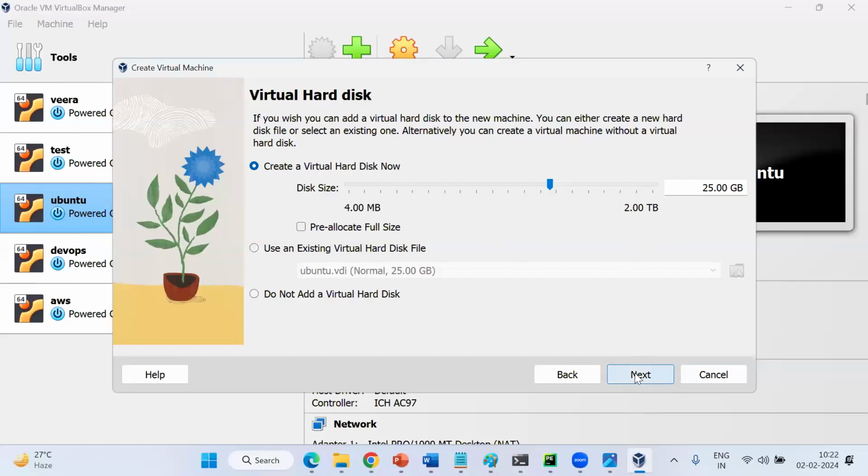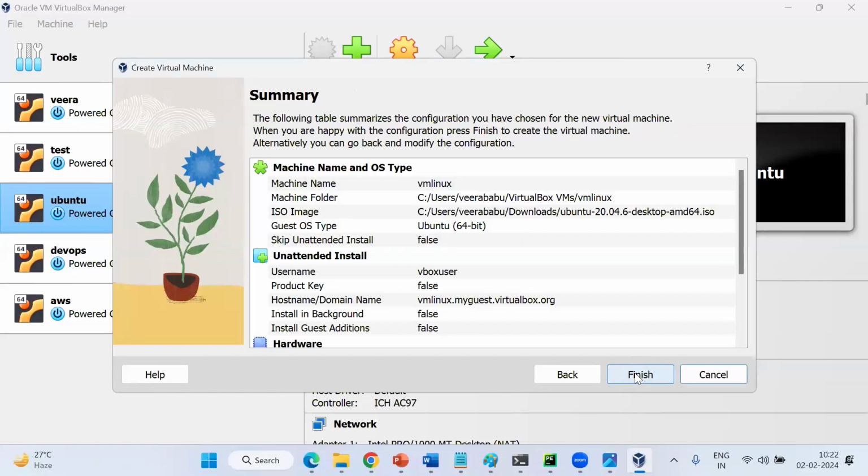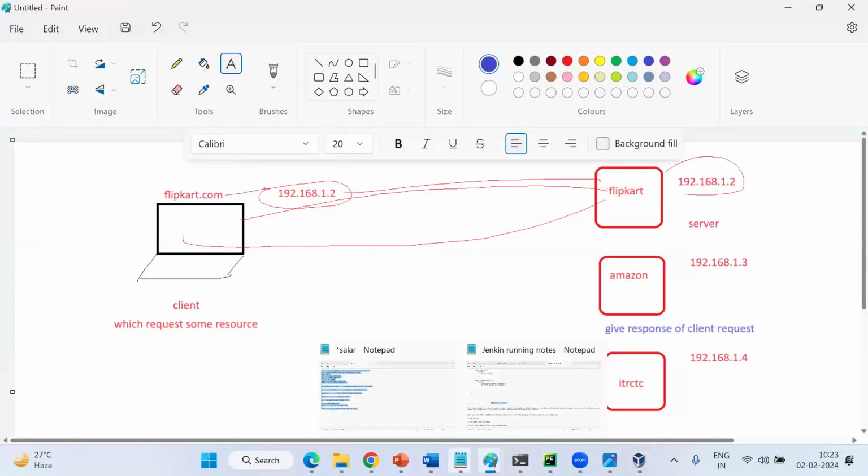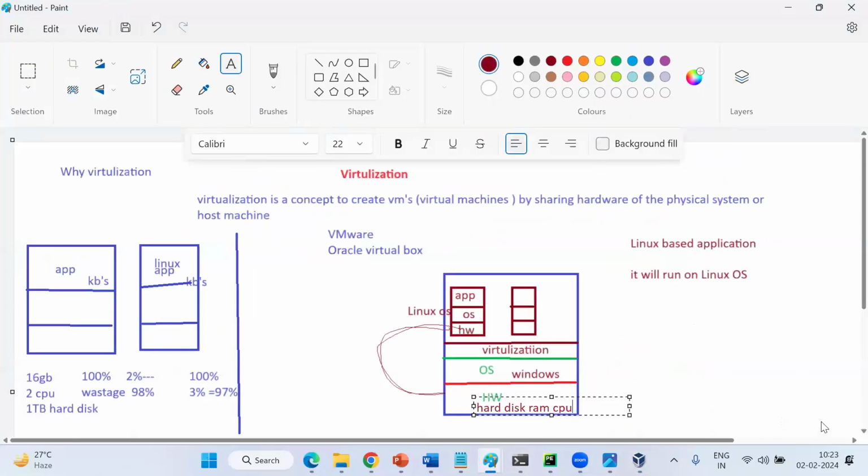Next, all done, right? To run a server, how many components are required, guys? Per server, how many components are required? Application is our wish. We can host it later also, right? So the main things are what? OS, hardware. Application we can host. See guys, you are going to purchase a mobile. Ask them to give the application also. You can install on top of that your hardware, right? You can install on top of that your OS, right? So my network and everything is done now.